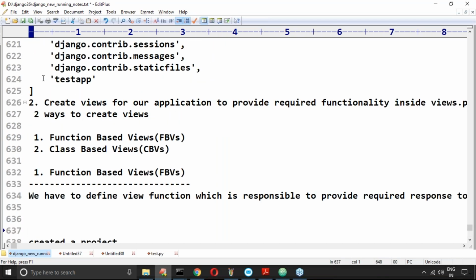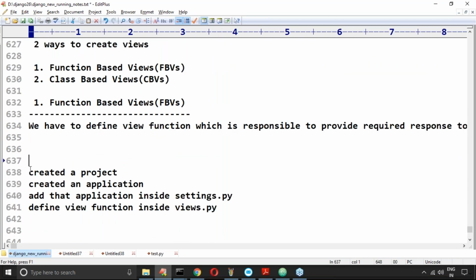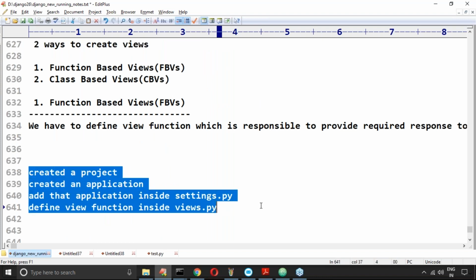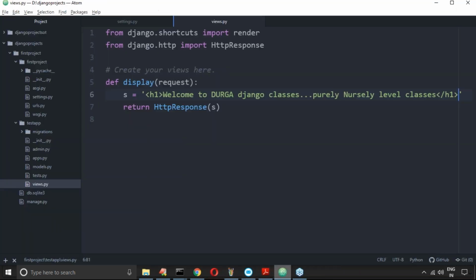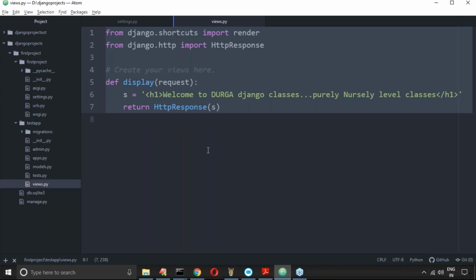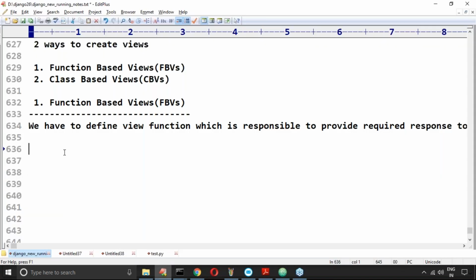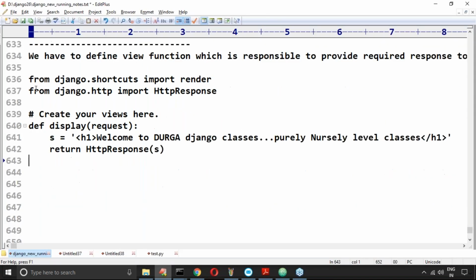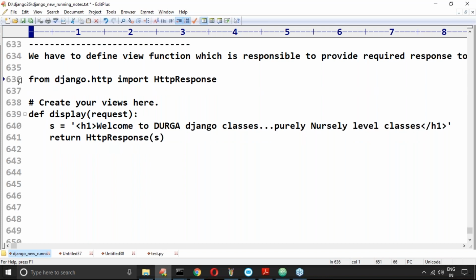These are the things whatever we did. Class based views and function based views are there. These are things we did already. Now for your notes' sake, let me take this line. This line is not required; rendering, I'm not going to use this one. Sir, what is the type of this one? Can you please tell?